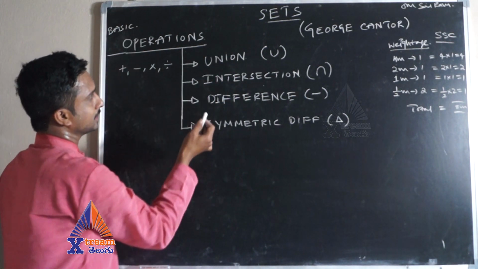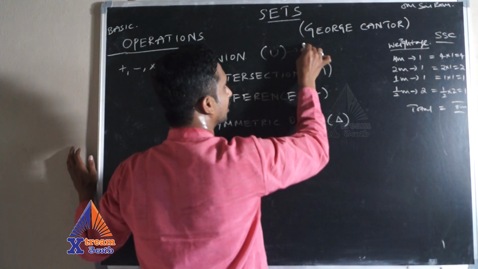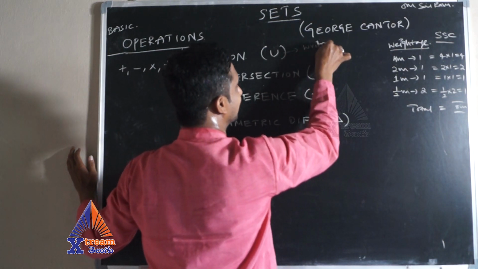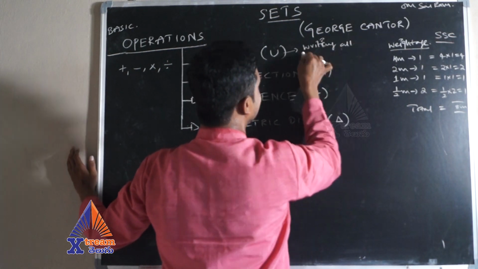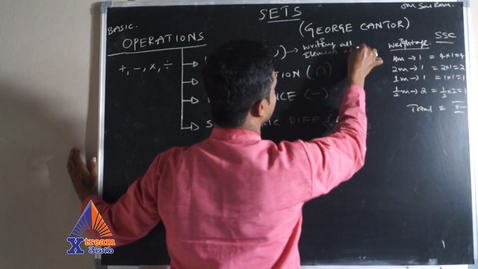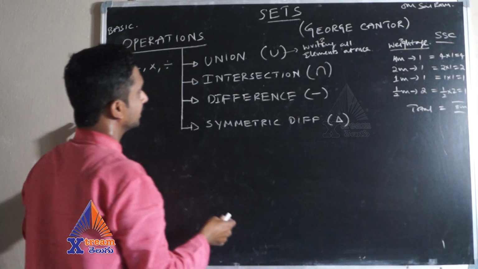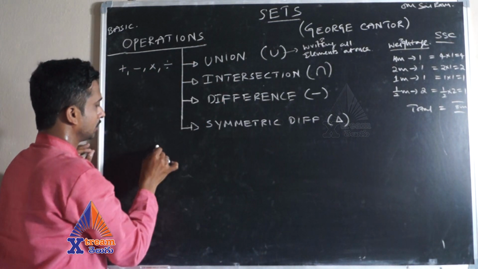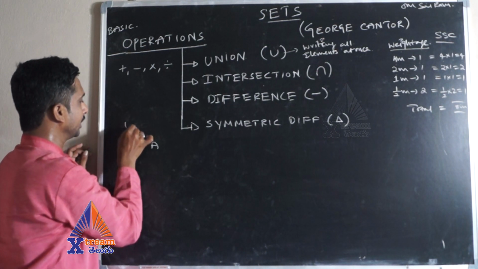Let me explain each in one word. What does union mean? Writing all elements at once. Let me take one example for union.